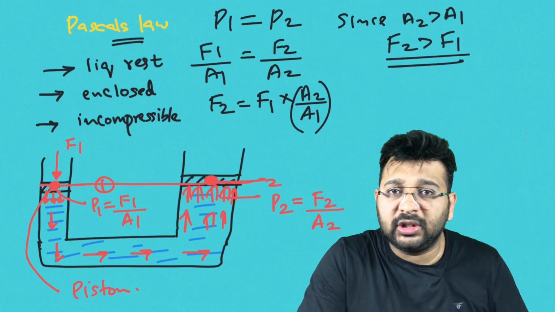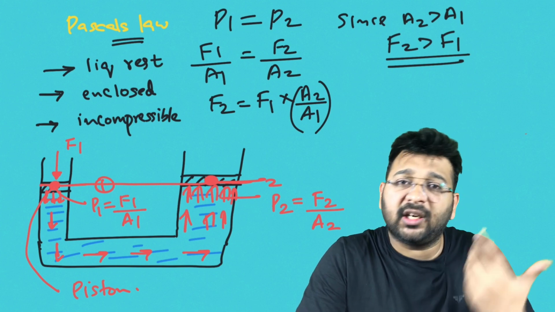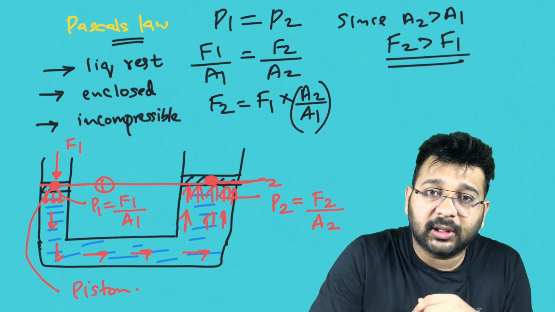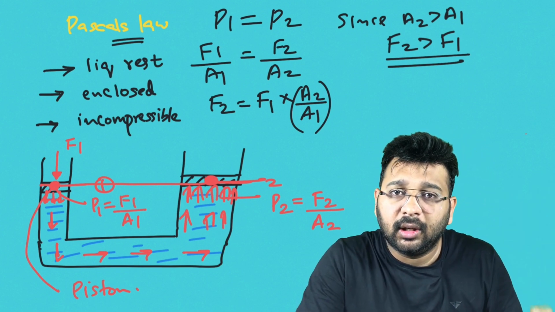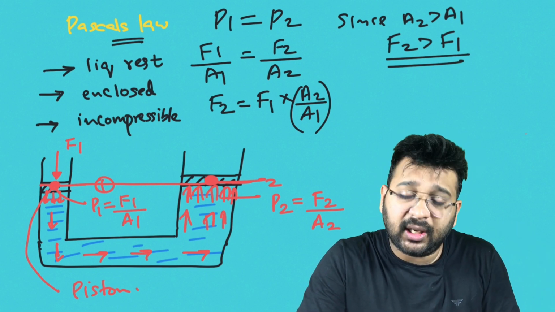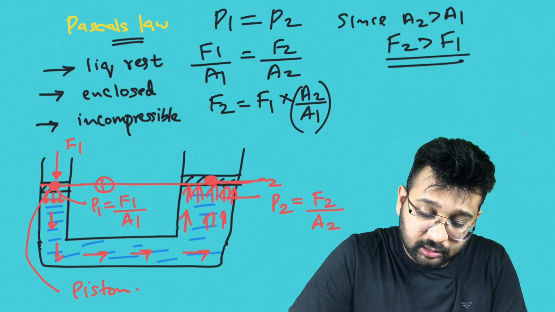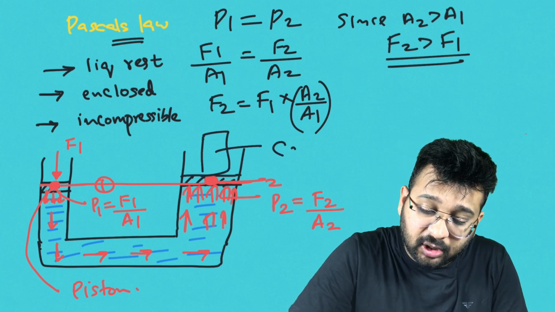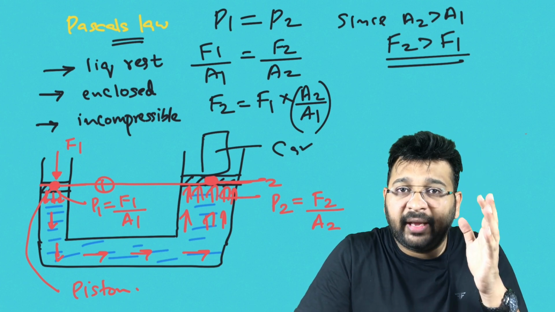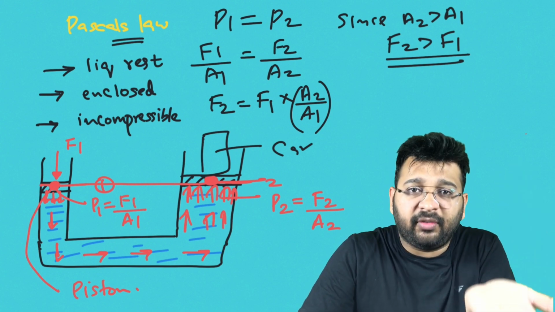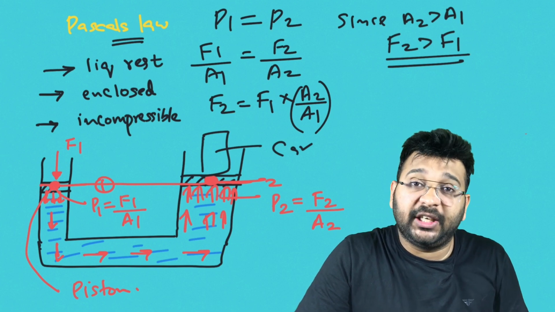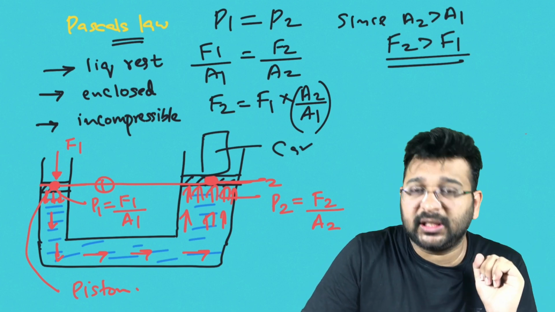So we are applying a small force on the lever, but we are getting a greater output. That output makes the car move in the upward direction. A very small force is applied on the piston having the smaller cross section, and the car is placed on the larger cross section. Due to Pascal's law, wherever the car is resting, that platform will experience an upward force, F2, and F2 is greater than F1 because A2 is greater than A1. So this is Pascal's law.